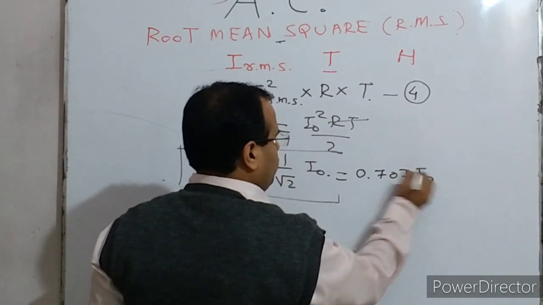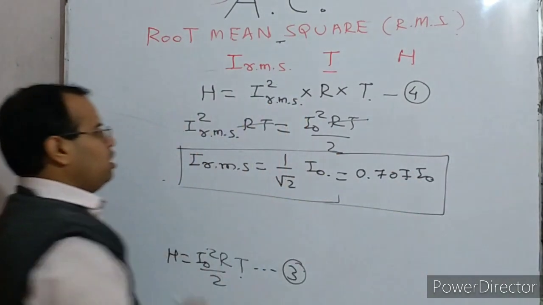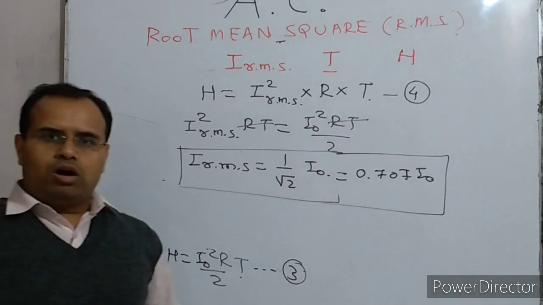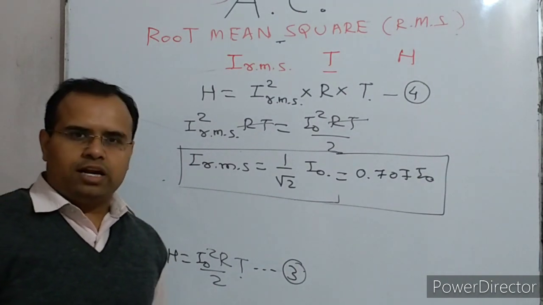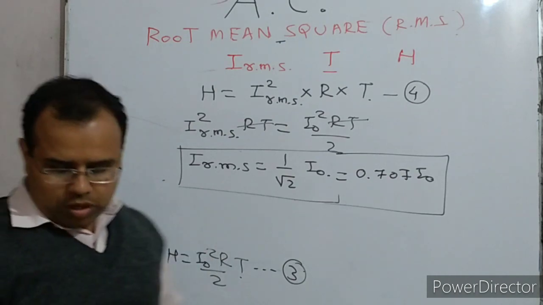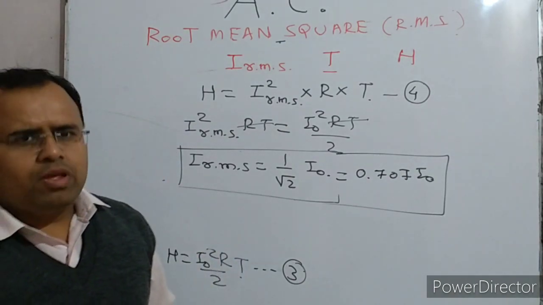This is the root mean square value of alternating current. This is how you can derive the expression for it.